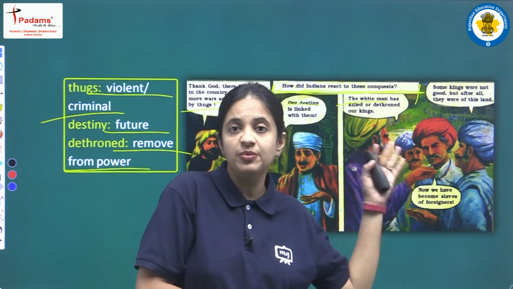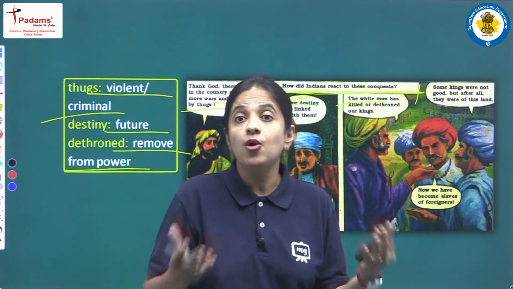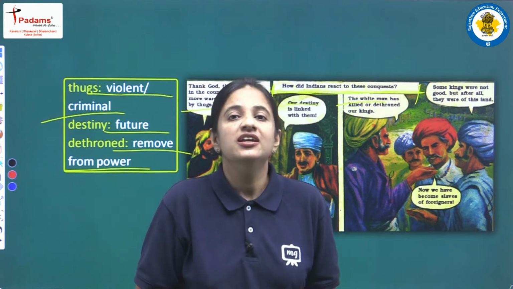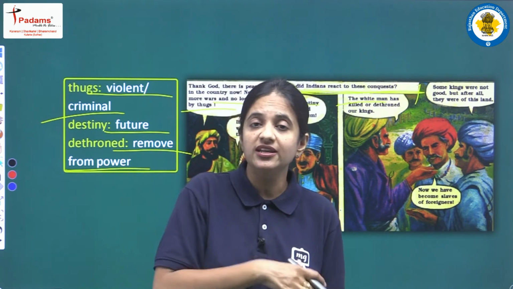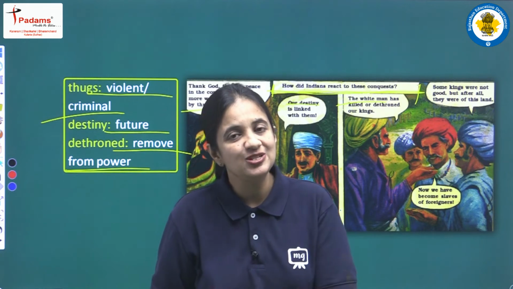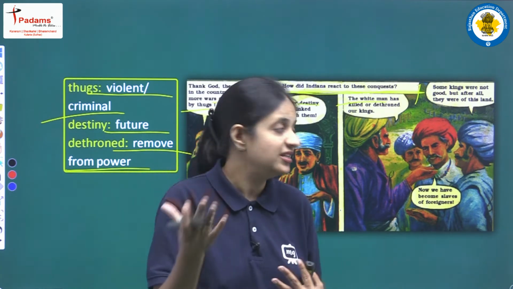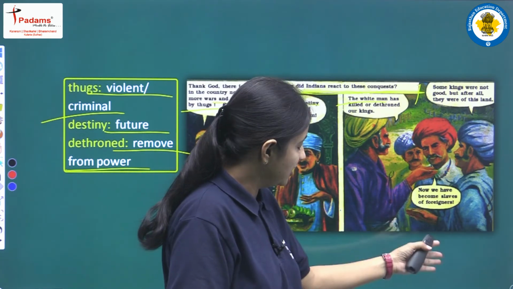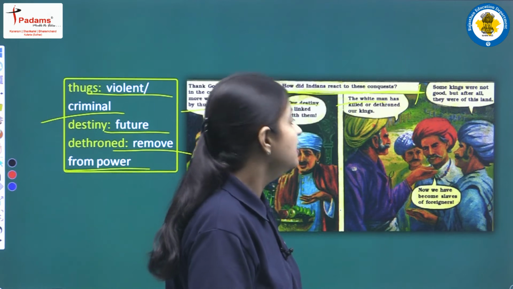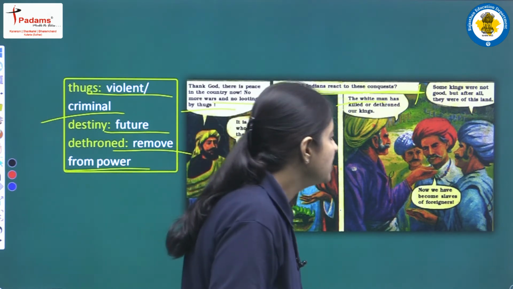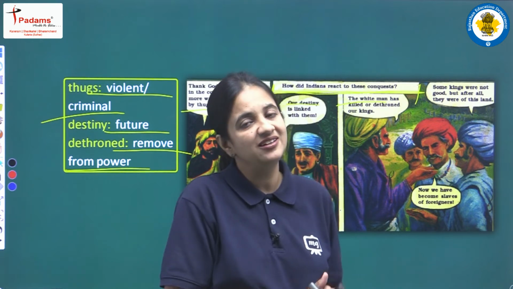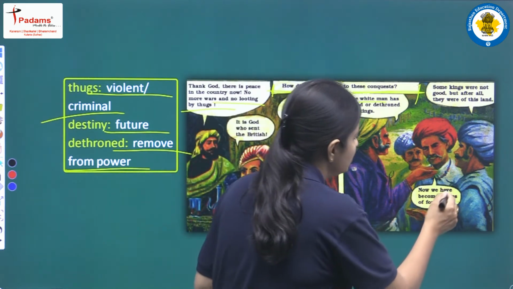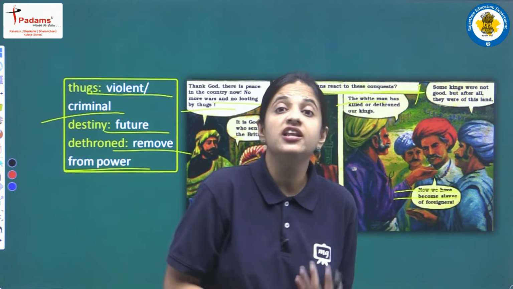So yes, there were some people at that time who were aware that now they are slaves, because Britishers are ruling this country, they are having the control, they are having the power. Now another person is saying that now we have become slaves of foreigners.